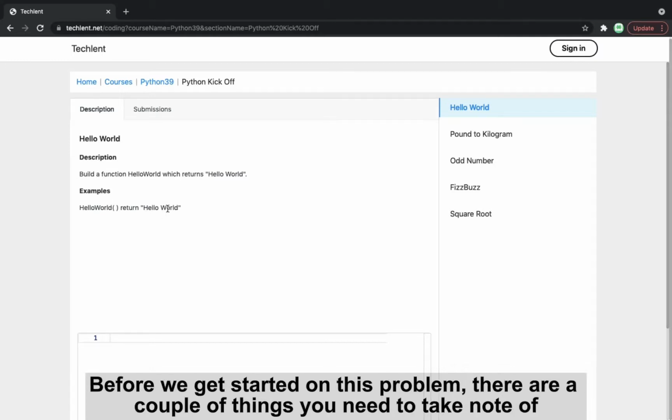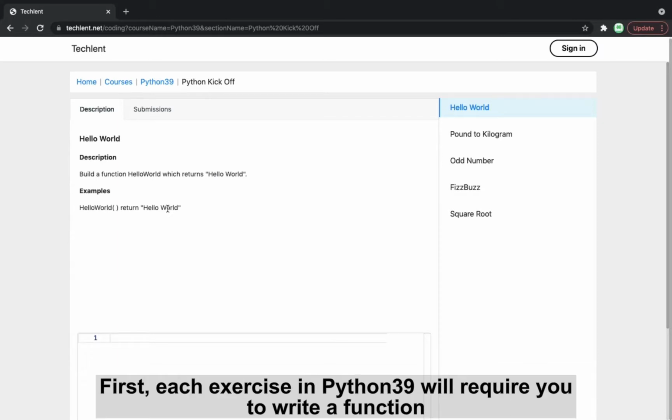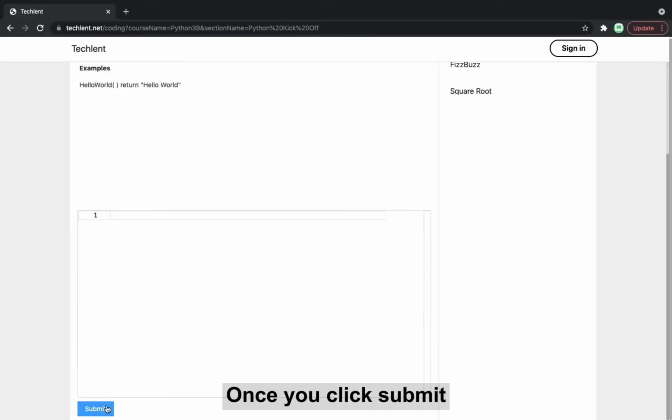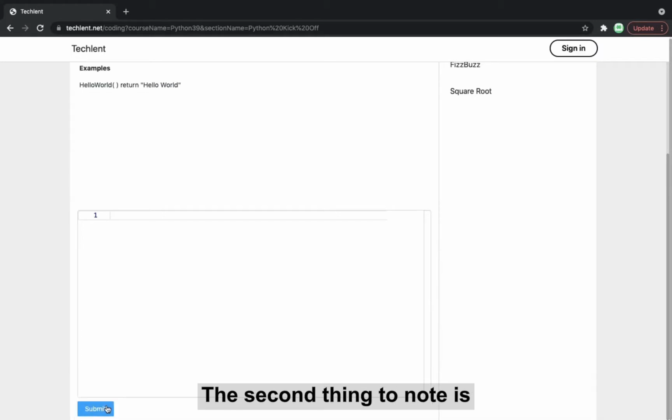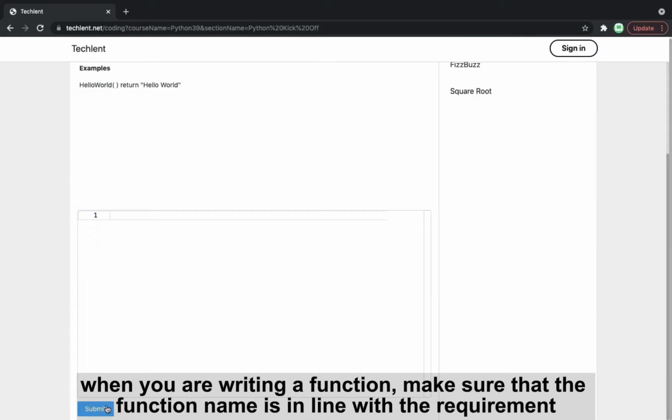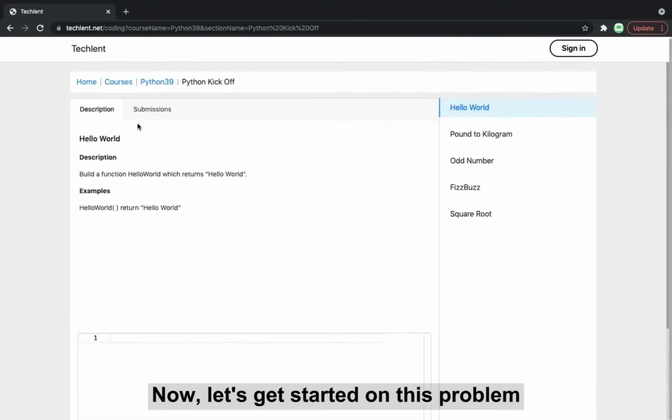Before we get started on this problem, there are a couple things you need to take note of. First, each exercise in Python39 will require you to write a function. Once you click Submit, it will call the function in the background to check if the output matches the expected result. The second thing to note is when you're writing a function, make sure that the function name is in line with the requirement. Now let's get started on this problem.